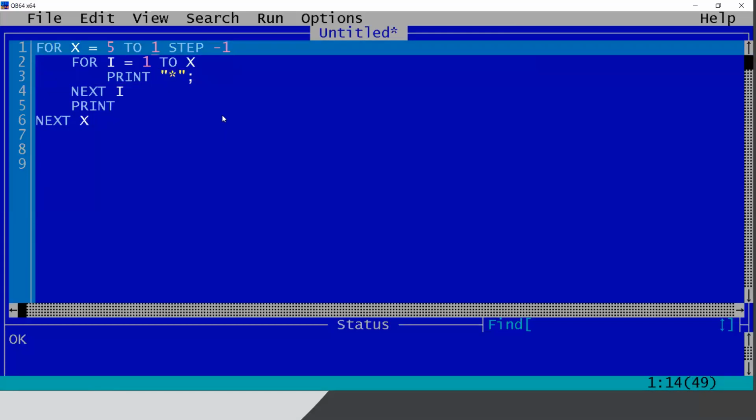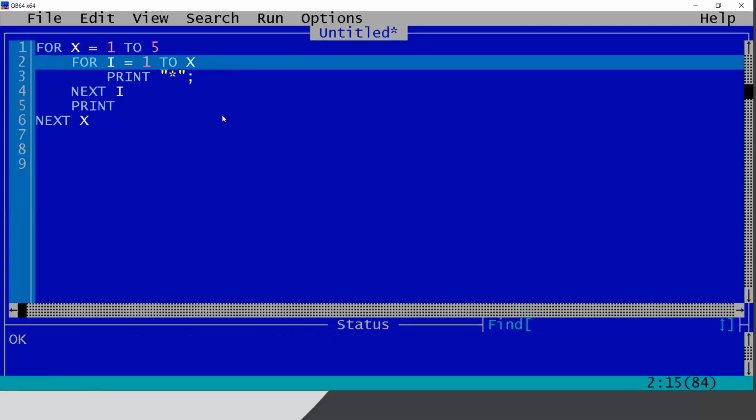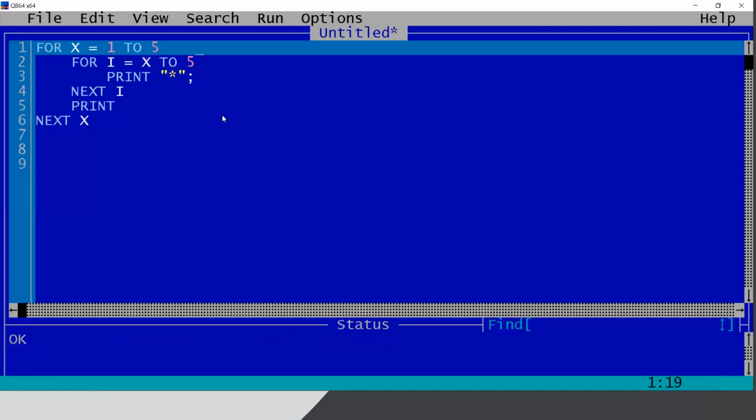If some of you have thought, why should I change the value of x? There is another way we can do. We can keep it 1 to 5. The value of x is 1 to 5, and the inner loop will be x to 5. So at the first line, the value of x will be 1. I have highlighted the line. The second value of x will be 2. After that, the value of x will be 3. After that, 4. After that, the value of x will be 5.